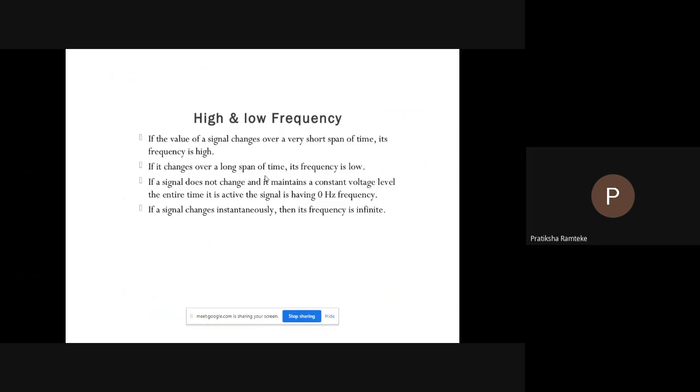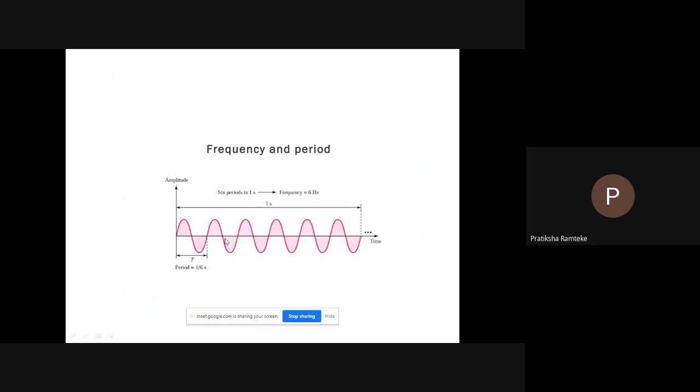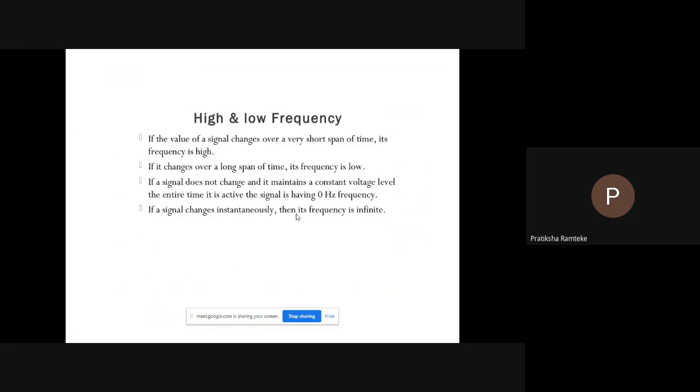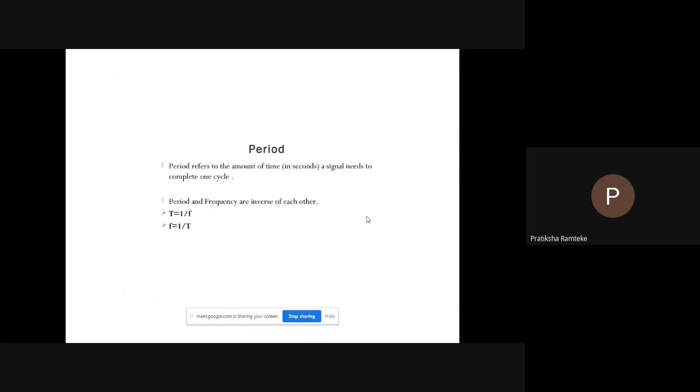If a signal does not change and maintains a constant voltage level the entire time it is active, the signal has 0 hertz frequency. If it does not complete any one cycle, then the frequency is absolutely 0. If a signal changes instantaneously, then its frequency is infinite.